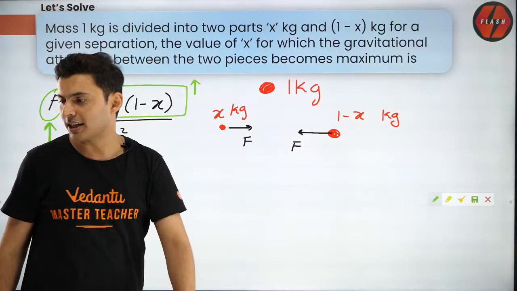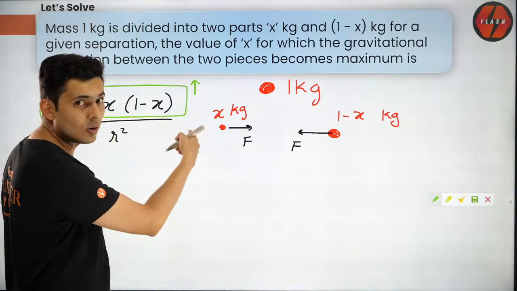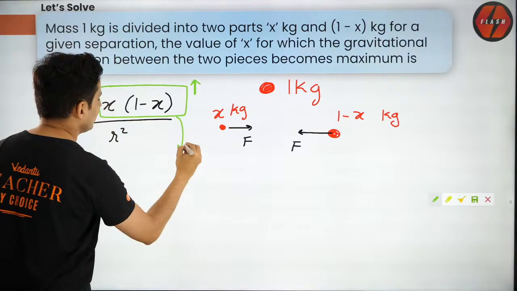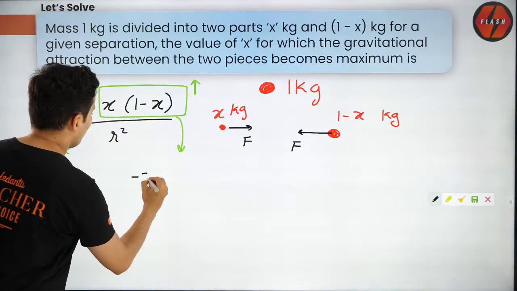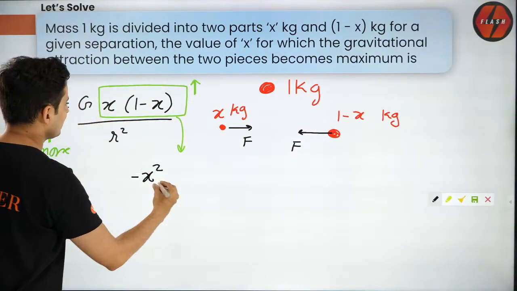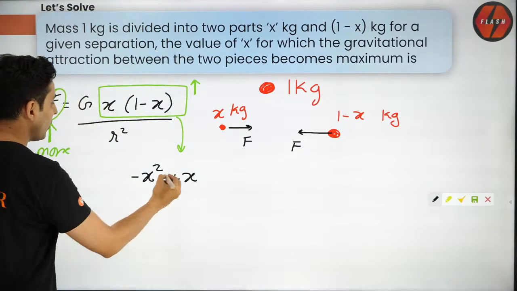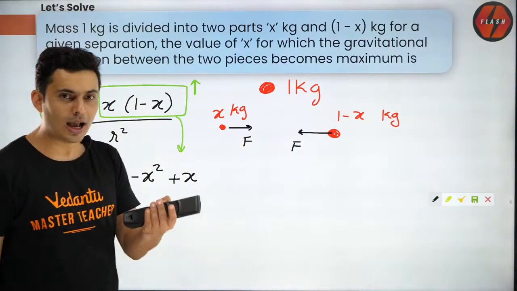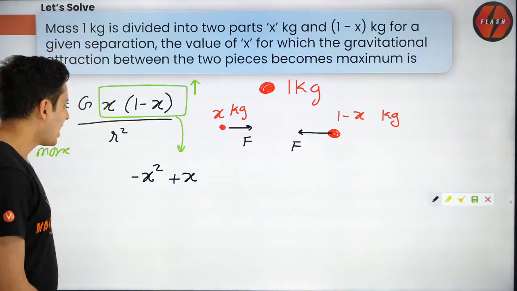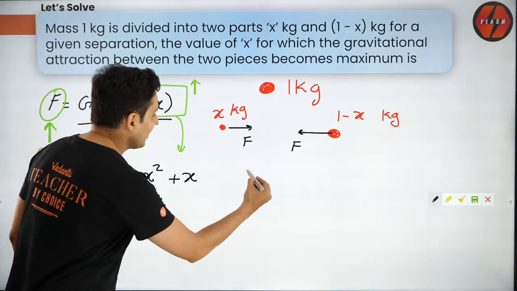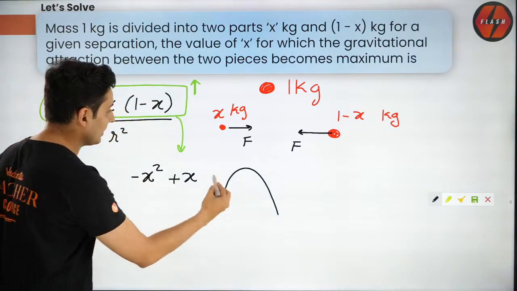Now, here is the logic. Isn't this a quadratic equation? Can't you see this is like a quadratic equation? Check this out. This is nothing but minus x square plus x, correct? This is that quadratic equation. So how do I find the maximum value? Haven't you learned this, guys? First of all, what kind of parabola is this? It is a downward parabola because the coefficient of the square term is negative.